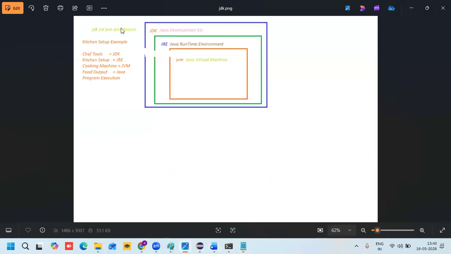Yes. So here the JDK is over the JRE, and the JRE contains the JVM. Take the kitchen set example: the chef's tools contain the JDK. What does the kitchen setup contain? The JRE. The cooking machine contains the JVM. The output is Java program execution.